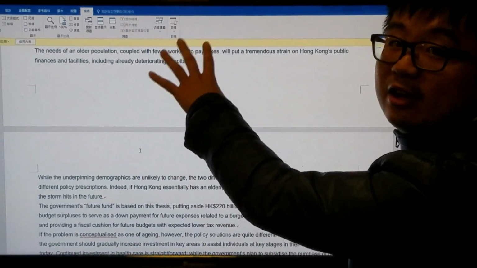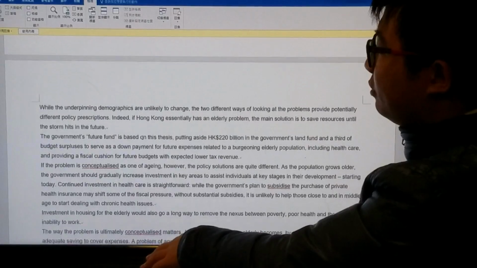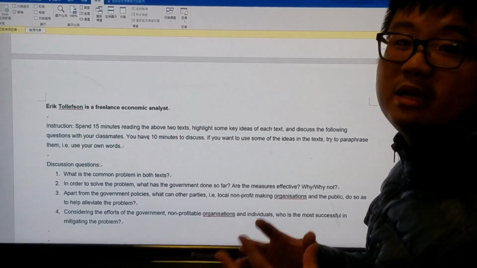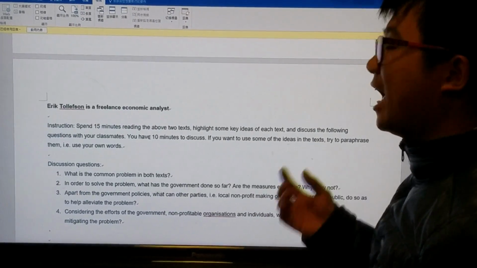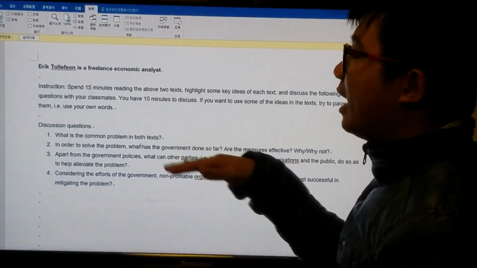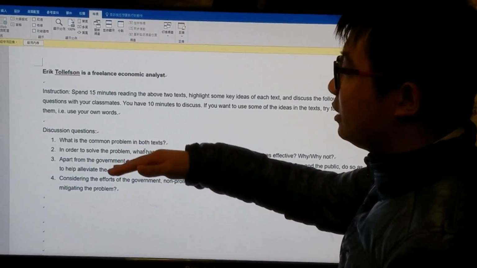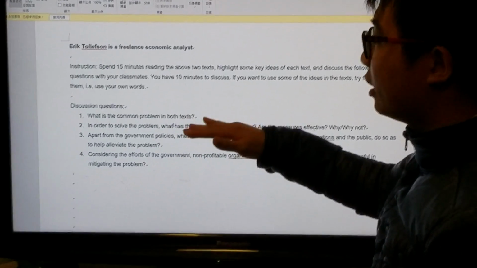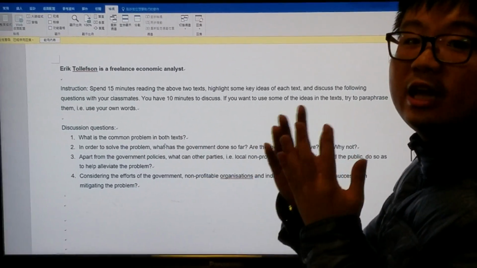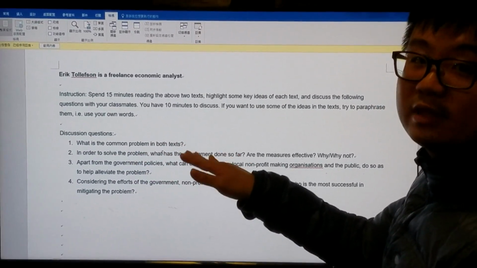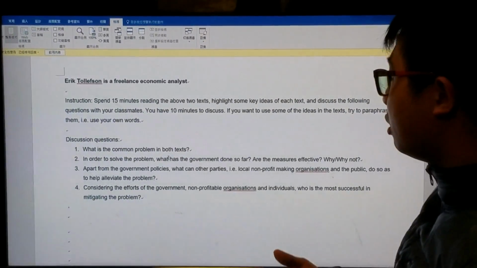Okay, and after they have read the two texts, they also need to have a small discussion, a mini discussion, which lasts for 10 minutes only. I designed the discussion questions in a logical sense. First of all, after they have read the two texts, they need to figure out the common problem in both texts, which is elderly poverty.